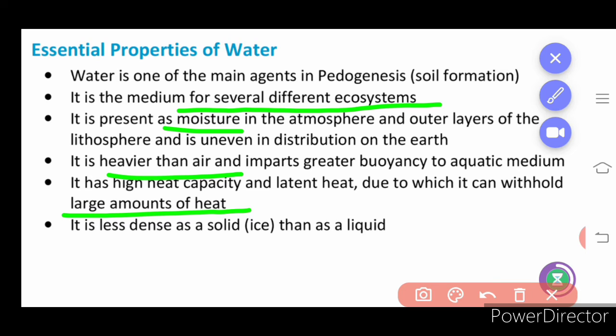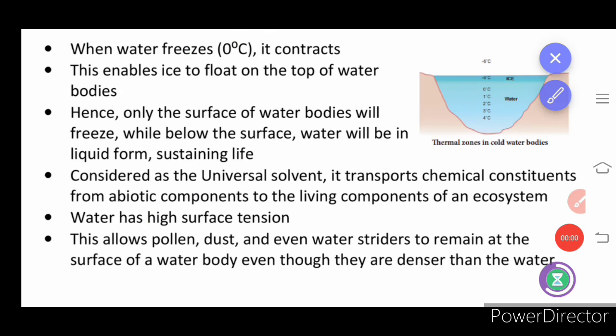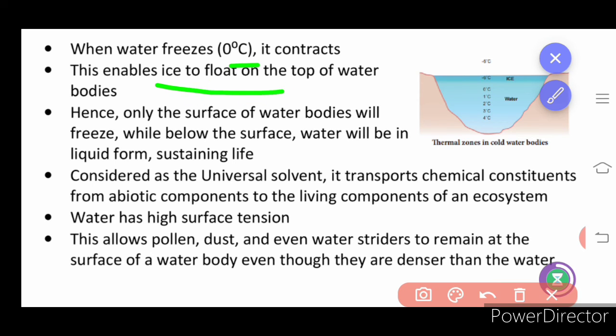It is less dense as a solid, that is ice, than as the liquid. So when it is in the ice form, it is less dense than in the form of the liquid. Next we are going to learn about freezing. The freezing temperature of the water is 0 degrees and it contracts, which enables the ice to float on top of the water.